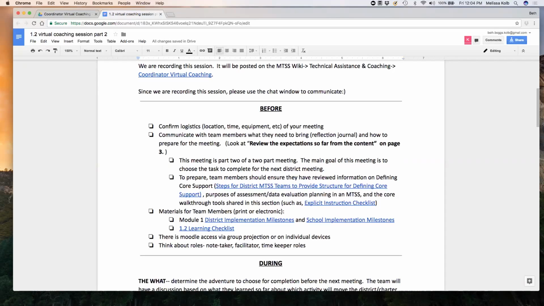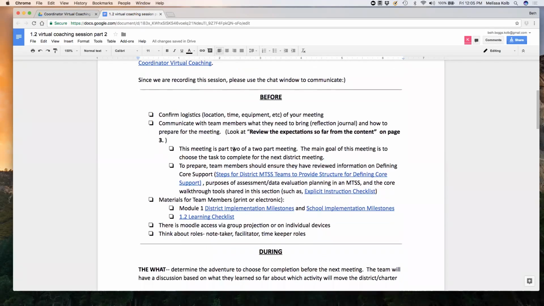One thing you'll notice throughout the course is that each person has an opportunity to jot down their thinking in a reflection journal. So we certainly encourage people to bring their reflection journal to the meeting. And then we also think it could be a great idea to remind people about some of the things that they would need to have looked at before they come to the meeting. So really quick, I'm just going to scroll down to page 3 in this document to remind us of a few of the pieces of content that people will have covered prior to coming to the meeting.